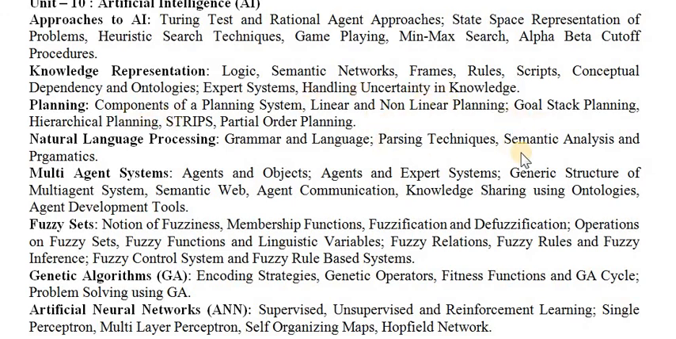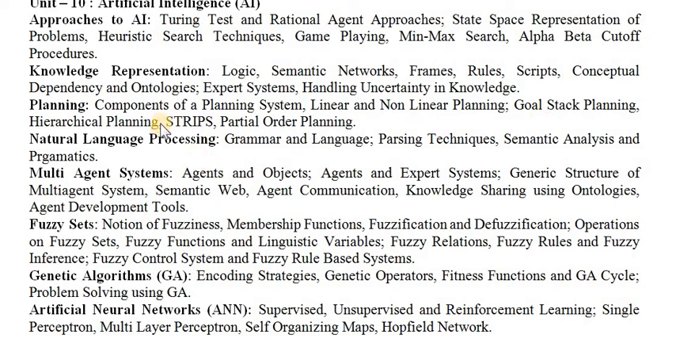Then planning. Before executing some action, you want to perform planning for that: what are the components there, what type of planning there is, and what the goal is, hierarchical planning.